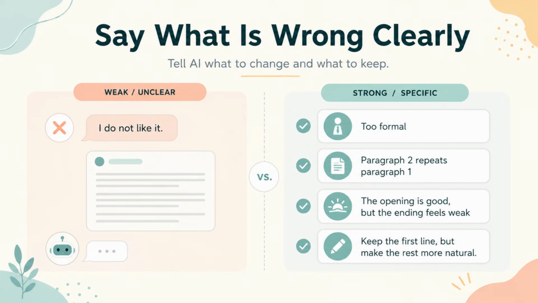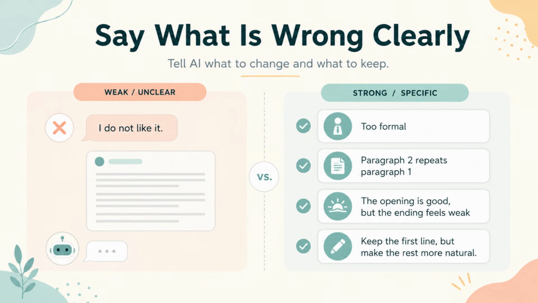Say what is wrong clearly. When you are not happy with the answer, try not to say only, I do not like it. That is too hard for AI to act on. Instead, be specific. You can say, this sounds too formal. Paragraph 2 repeats paragraph 1. The opening is good, but the ending feels weak. Keep the first line, but make the rest more natural.